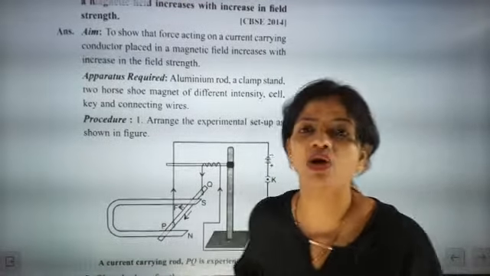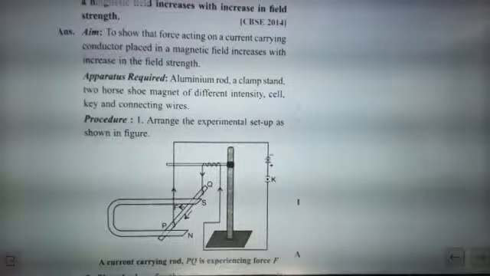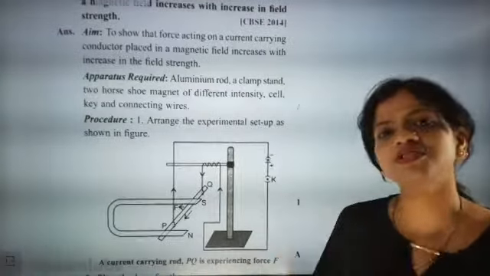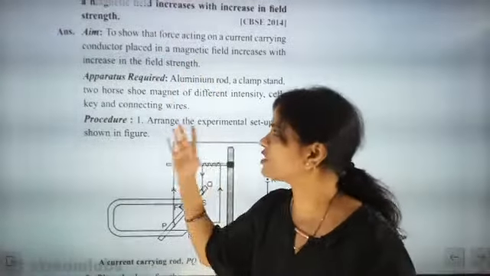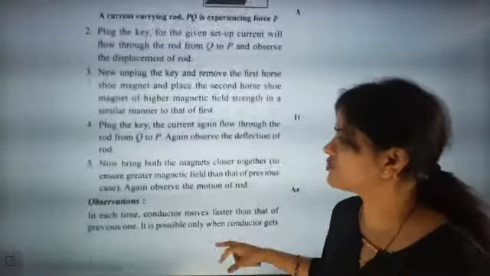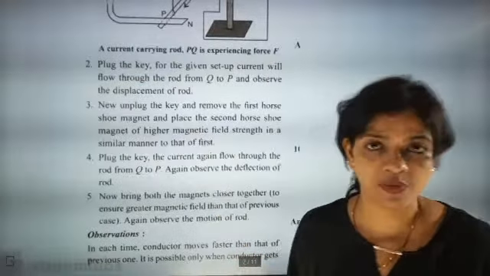The reason I am calling it a trauma is that at that time you have to explain it in your own words. Then you have to create the total setup. You have to write the aim, you have to write the apparatus, you have to write the procedure, and you have to write the steps there. And then you have to write the observation.